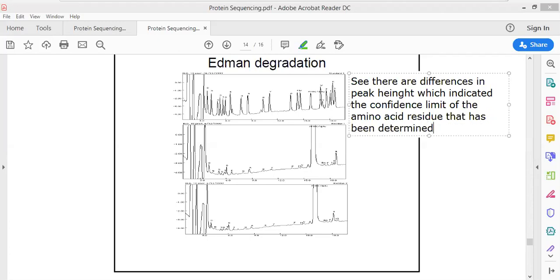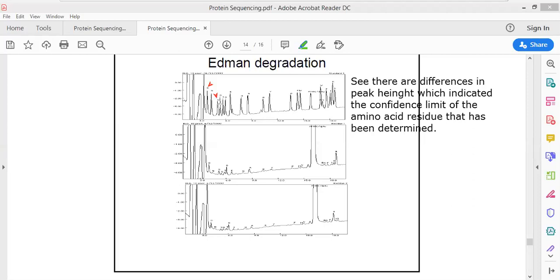Okay, now see, what does this mean? Supposing this amino acid, I'm just going to point at an amino acid, D, this amino acid. I'm pointing at another amino acid which let us assume to be a small amino acid, A, alanine. The confidence that at this particular position aspartate is present is very high as compared to the confidence that at this particular place alanine is present. If this is A, this indicates the effectiveness of the process.